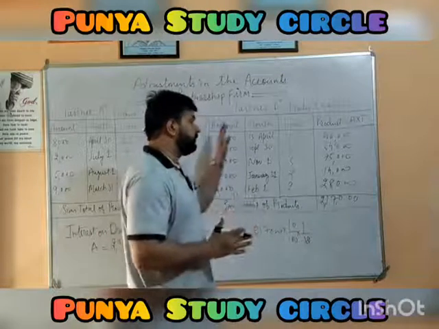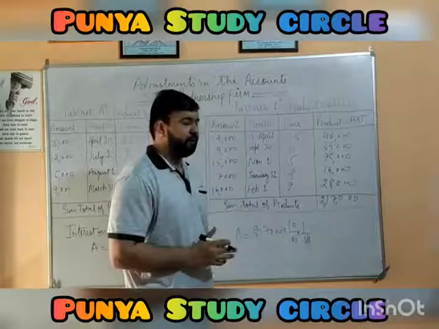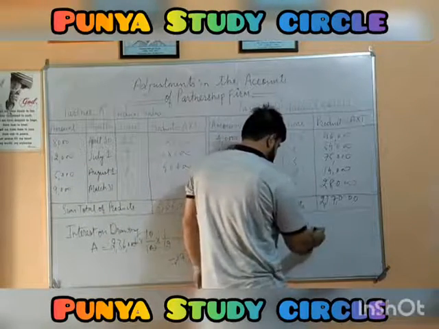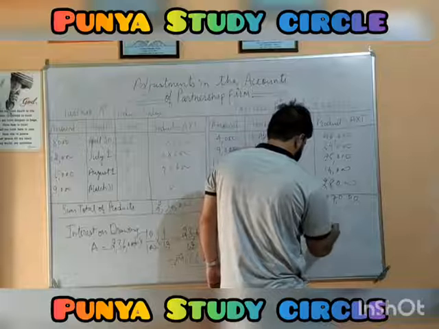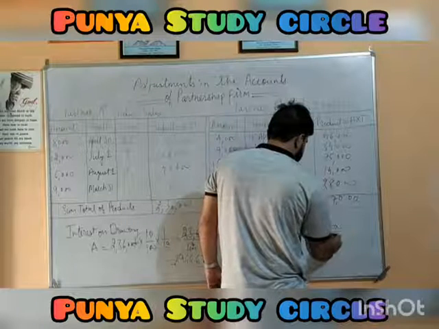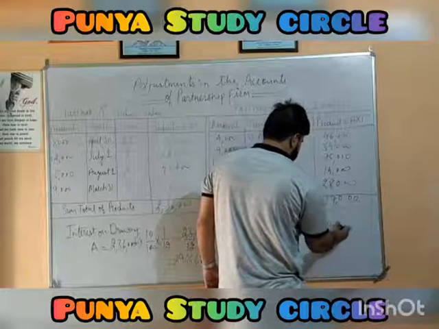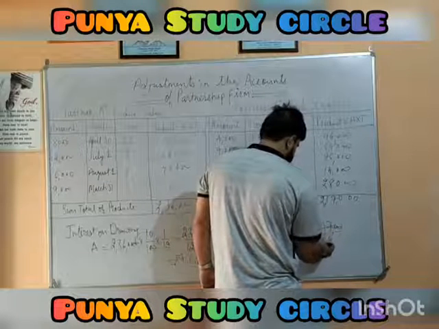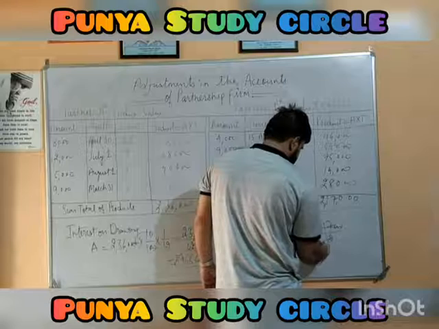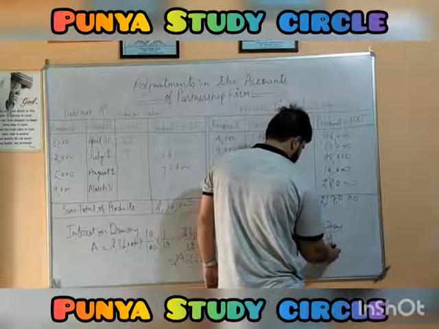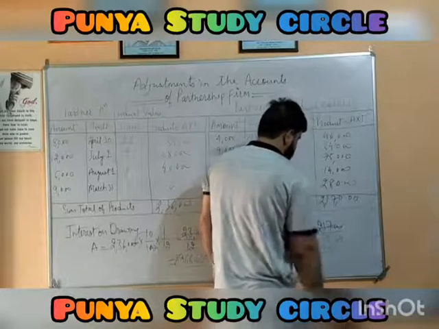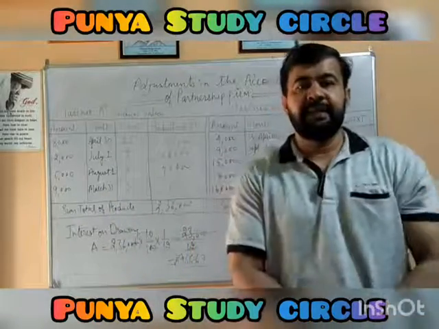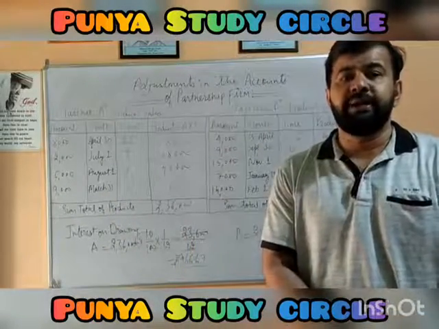Instead of this, we can make a simple product value table and provide 1 month's interest. 21,700 divided by 12, about 1,808. So B is liable to pay 1,808 rupees as interest on drawing made by him during the year.